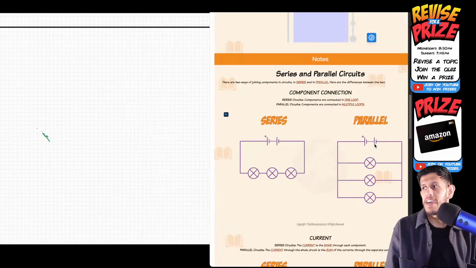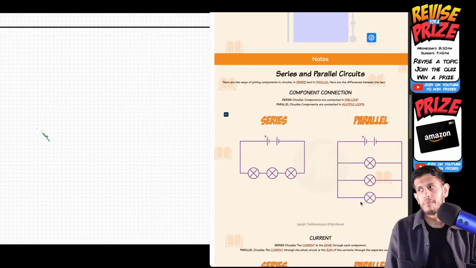9. Yeah, because the potential difference stays the same. If the current is 10 amps, as I said last time, what would the current in each of the light bulbs be in this case in parallel?